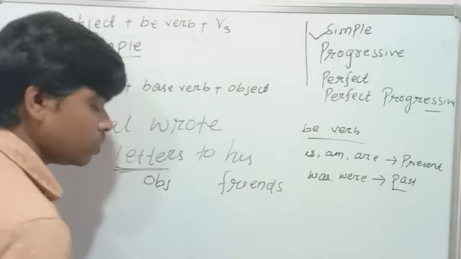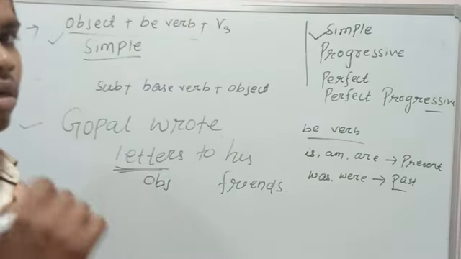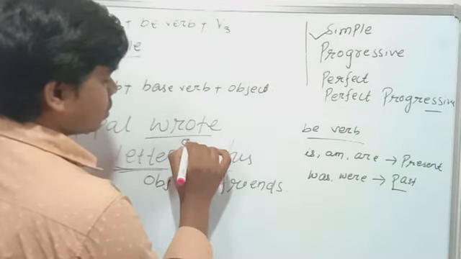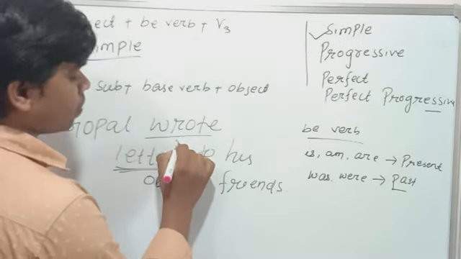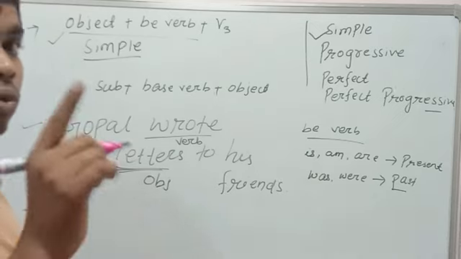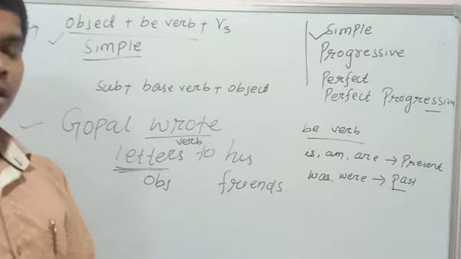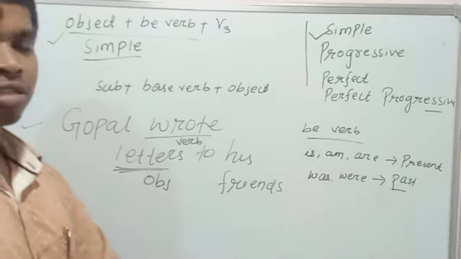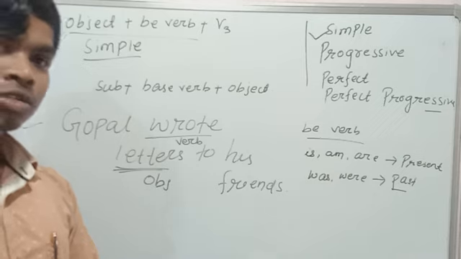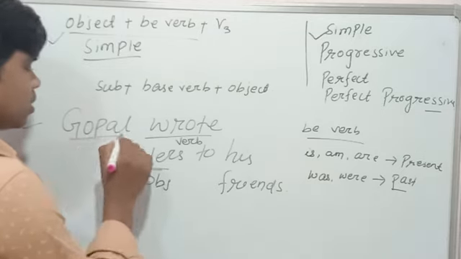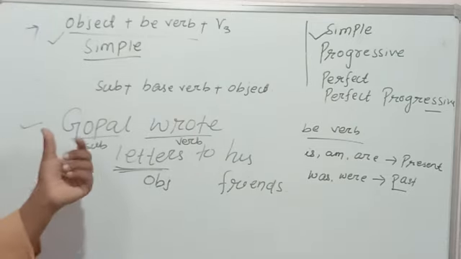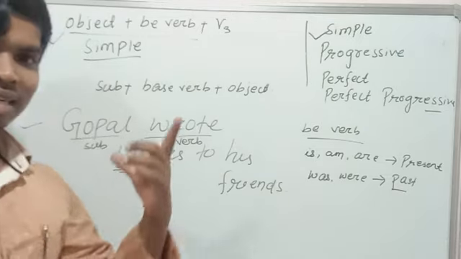Yes, now we have to find out the action word. The action word is wrote. This is our verb or action word. And what will be the subject? Who wrote letters? If we make a question using the WH word who, the answer will be our subject. The answer is Gopal. Yes, this is our subject. Okay, we know the subject, verb and object in that sentence.